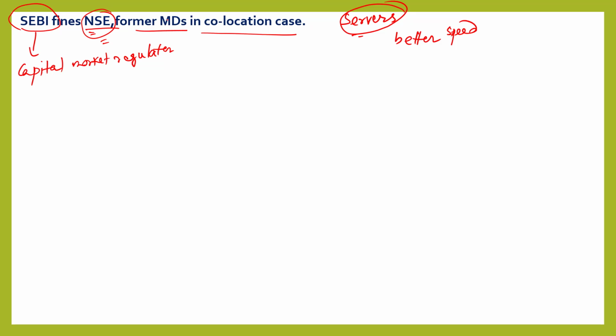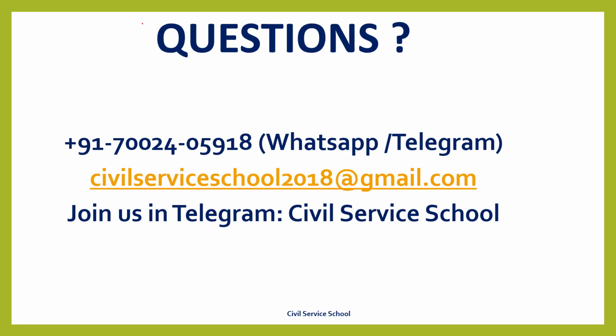SEBI saw some favoritism among the MDs in allocating space to brokerage houses to locate their servers within the vicinity of NSE. That's why SEBI fined all these MDs.